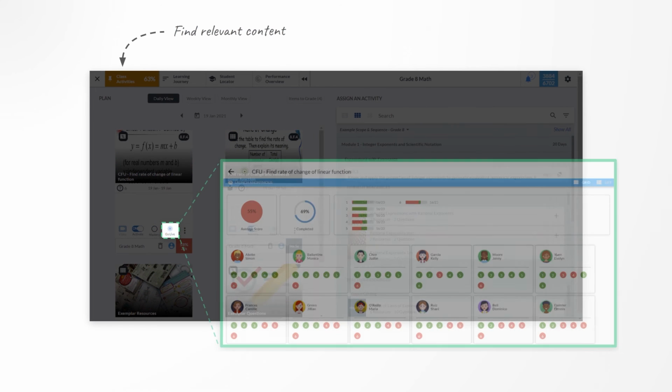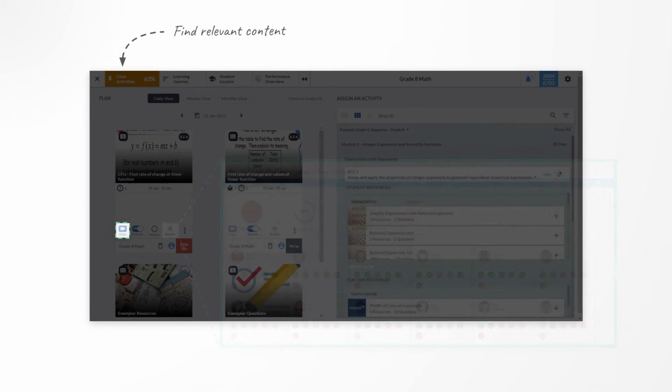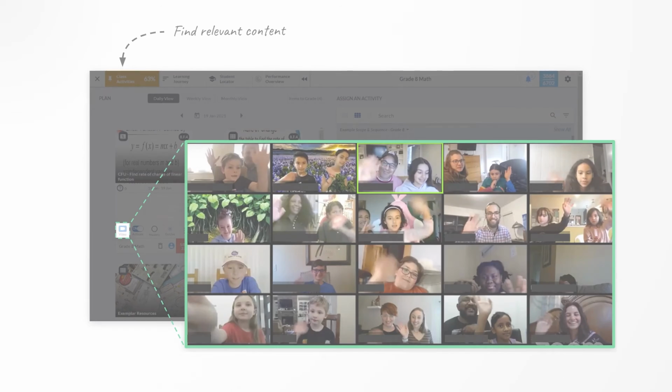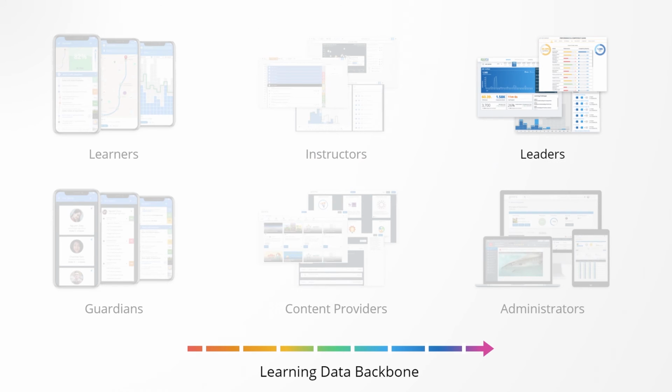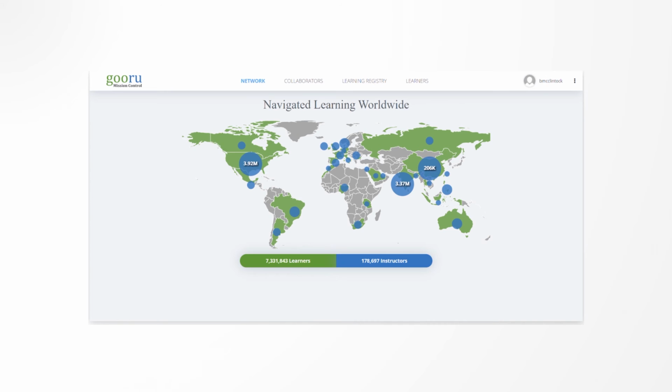Instructors can even conduct live assessments and learn in real time how well their learners have understood the concepts. And, if they require it, provide online instruction by enabling video conference on Google Meet or Zoom. Now, let's look at Mission Control. This is a tool that will aggregate all the available data in your data lake and provide stakeholders with real-time actionable insights that can be geared towards achieving your learning goals.